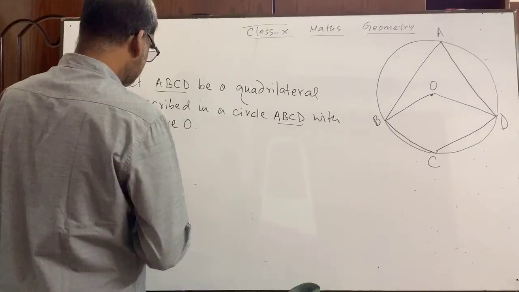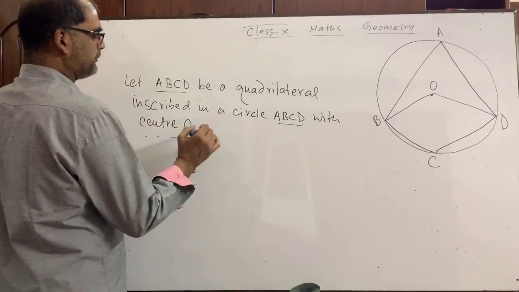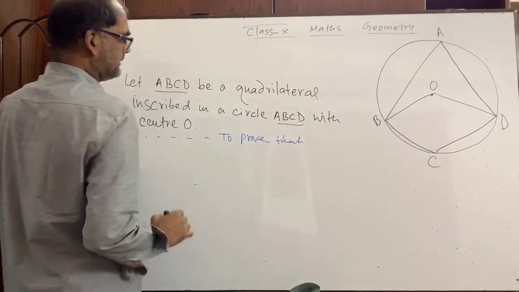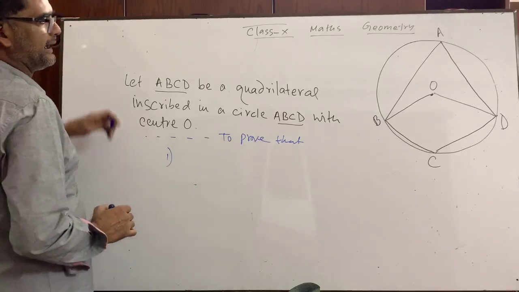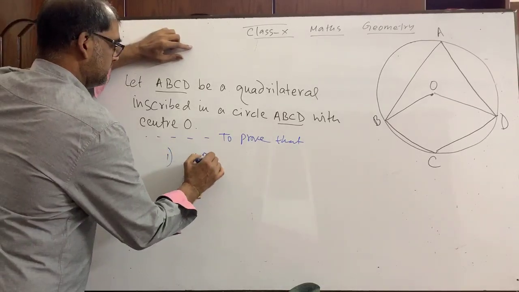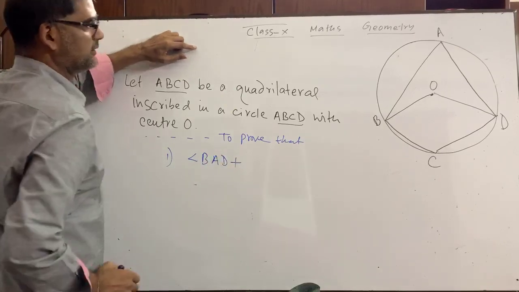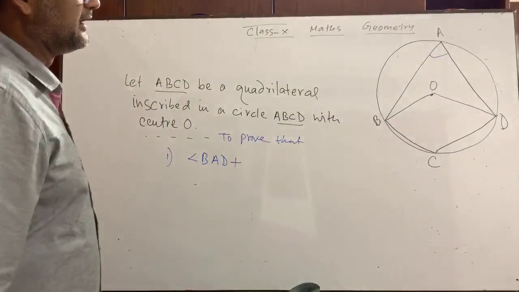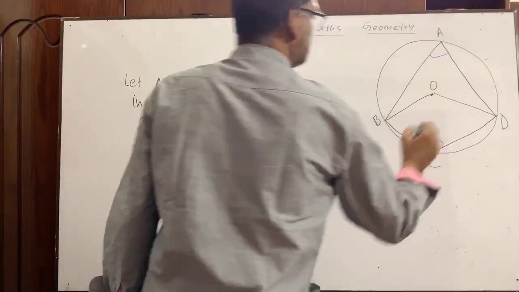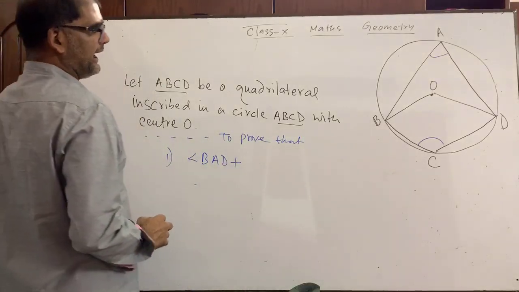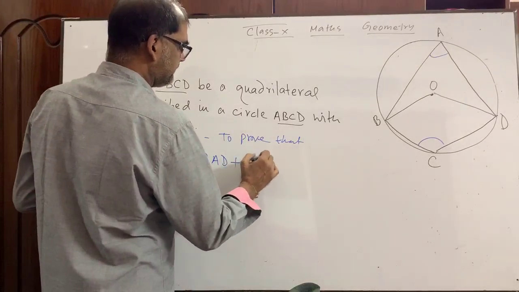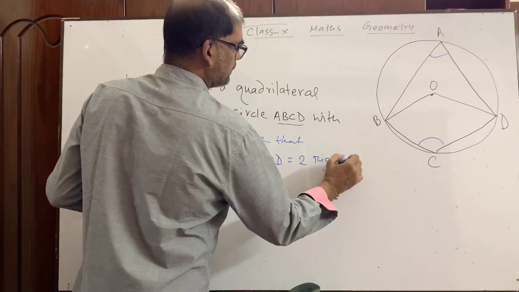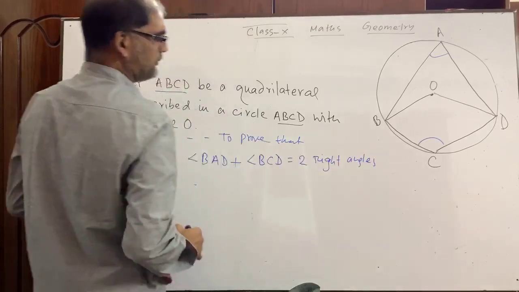What is to prove? You write down, it is required to prove that, number one, angle BAD plus, if it is BAD, then what is its opposite angle? Its opposite angle is BCD. Angle BAD plus angle BCD is equal to two right angles.